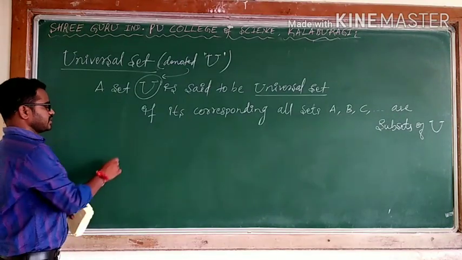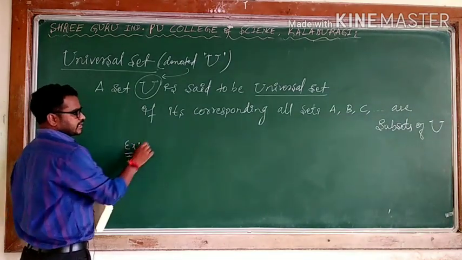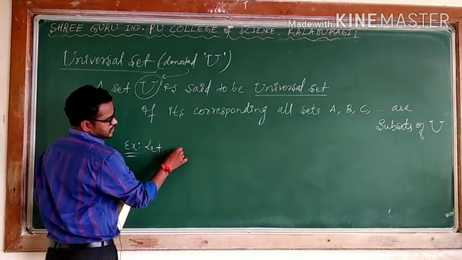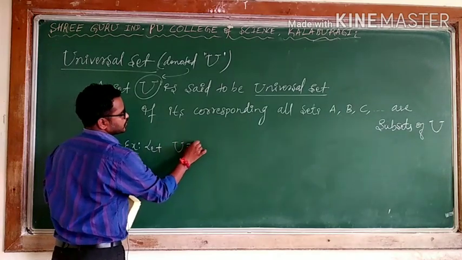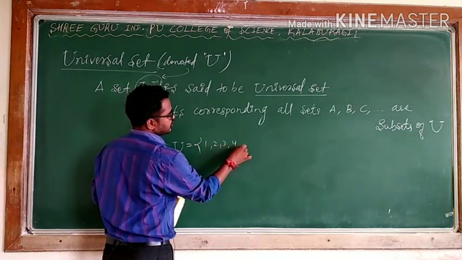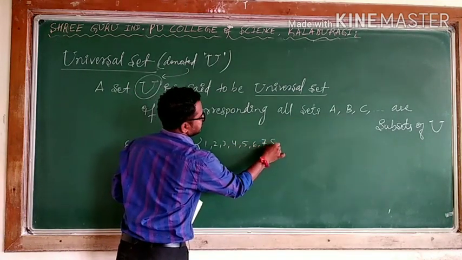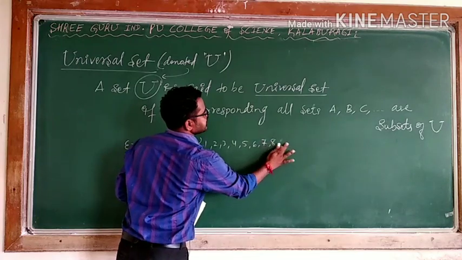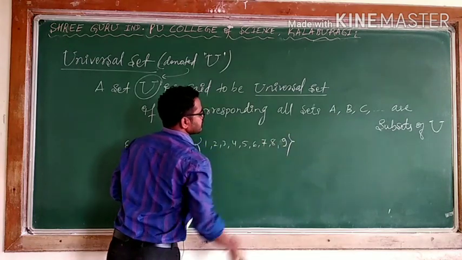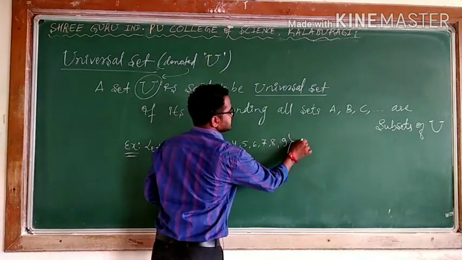I will take one example. For example, I can say let capital U is equal to {1, 2, 3, 4, 5, 6, 7, 8, 9}. I will take some more sets.